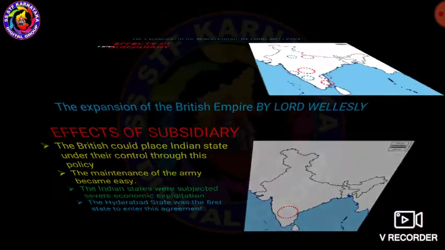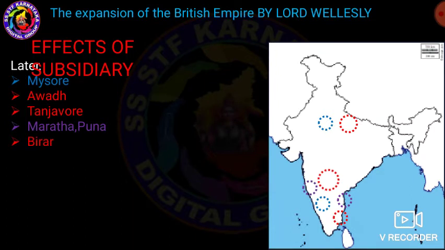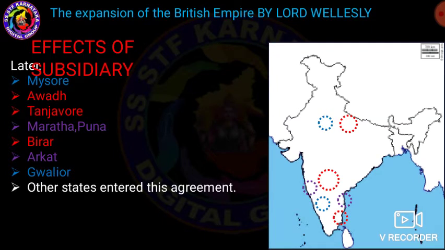Then Mysore, Awadh, Tanjavur, Maratha, Pune, Berar, Arcot, Gwalior and other states entered this agreement. My dear students, according to the subsidiary alliance, many kingdoms joined. The first to accept this policy was the Nizam of Hyderabad.